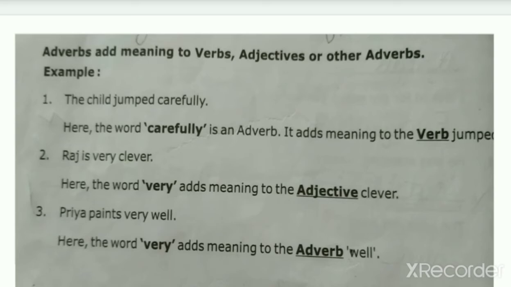Priya paints very well. How does she paint? She paints very well. Here the word very adds meaning to the adverb well.